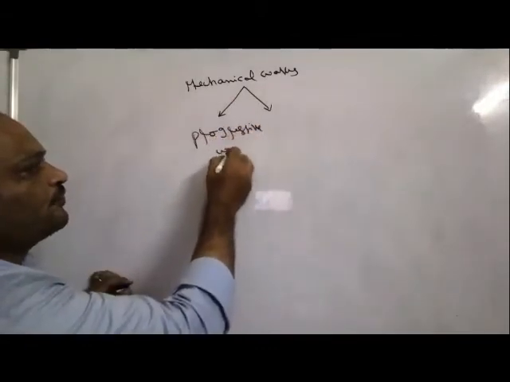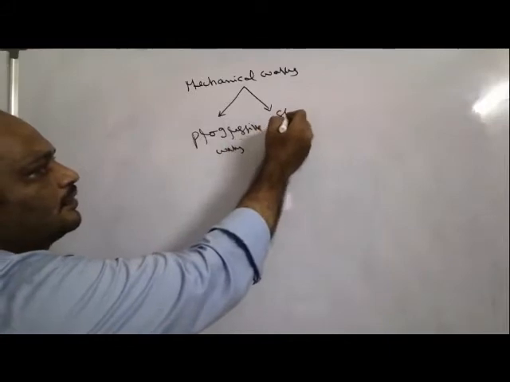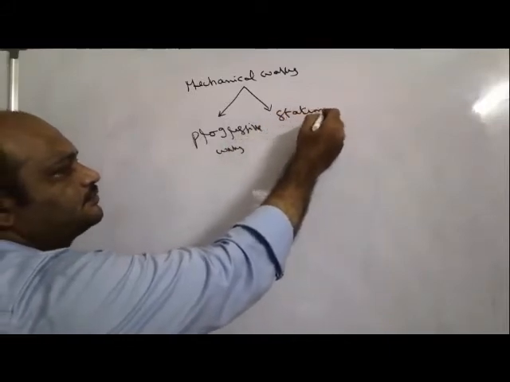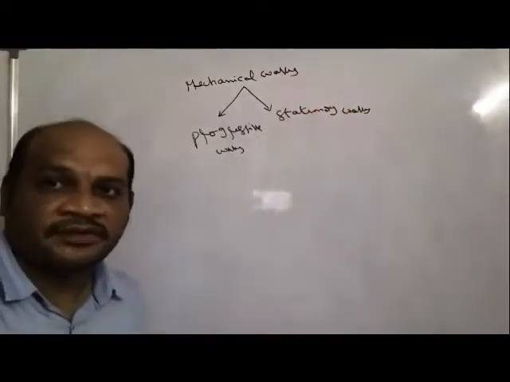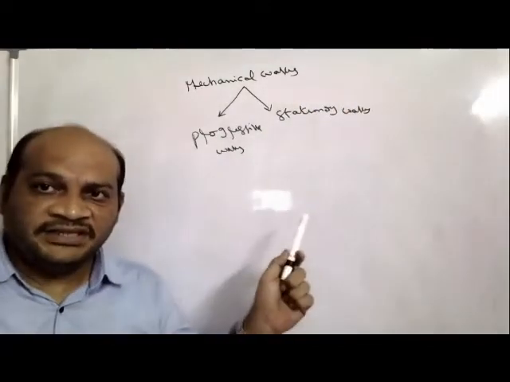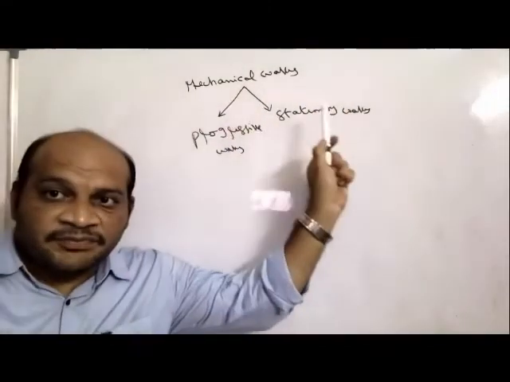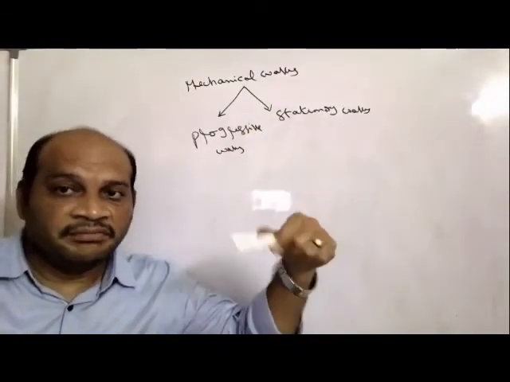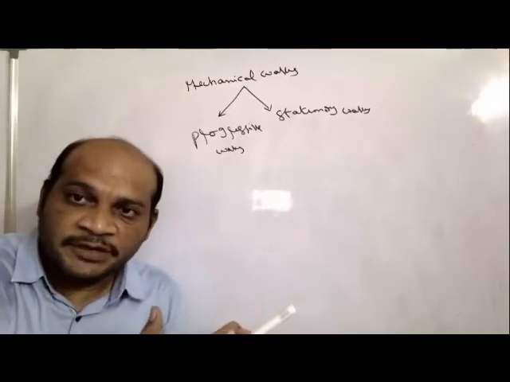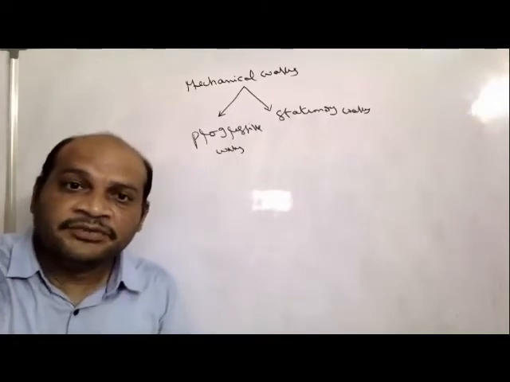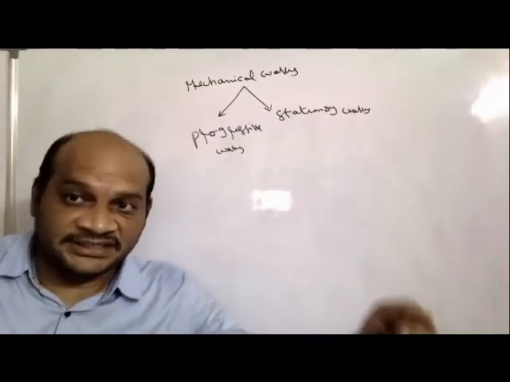Progressive waves, and another one is stationary waves. In the case of a mechanical wave, a medium is needed; when the medium is there, waves propagate, and at that time the waves are propagating the energy.